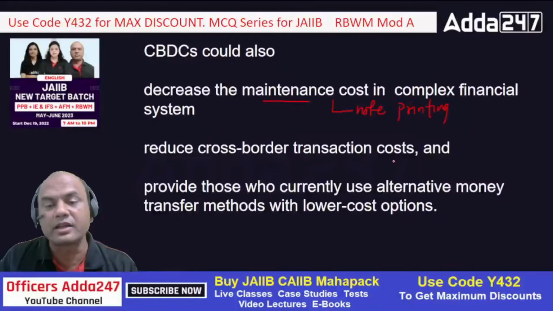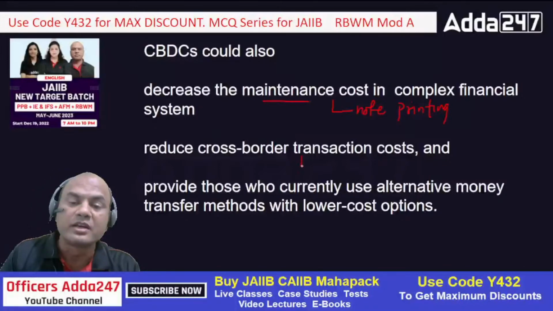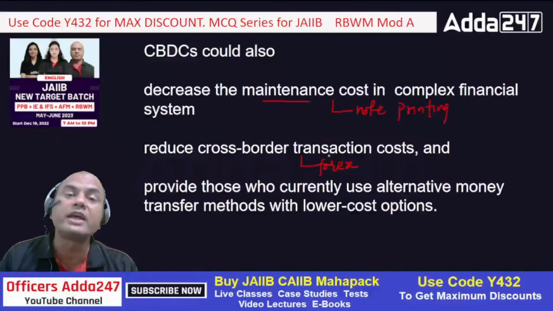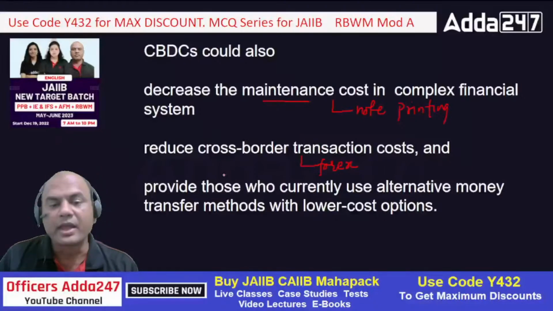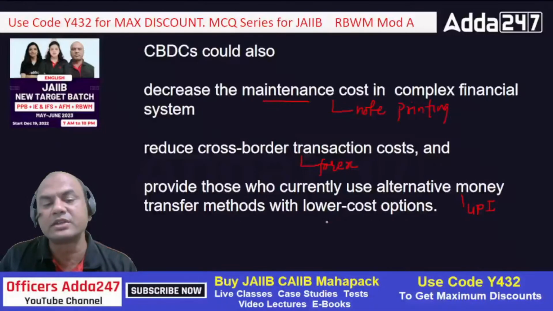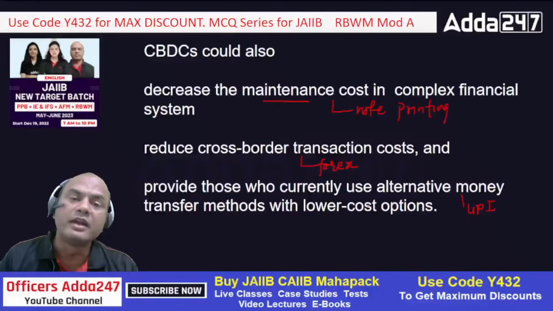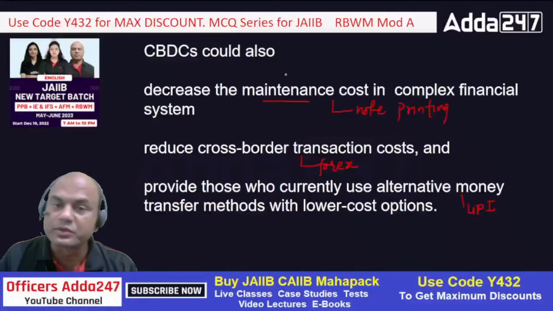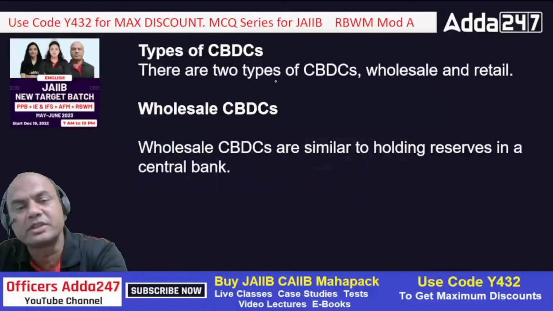Reduce cross-border transaction cost, means forex charges. Presently, if you want to transfer any forex, foreign exchange, dollars to somewhere, you have to pay huge charges. Those will be zeroized, you can say, almost zeroized, okay? And provide those who currently use alternative money transfer with low cost operations. So everyone who presently uses UPI will immediately shift to digital currency once he comes to know that it is useful to that person, right? So that's why CBDC is the future. Remember this, within the next 1 or 2 years you will definitely see this.